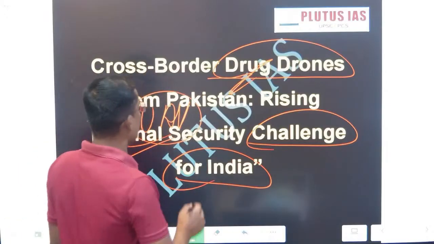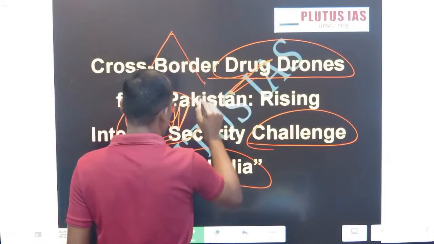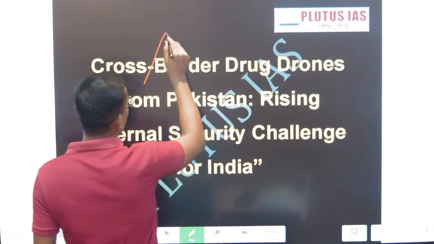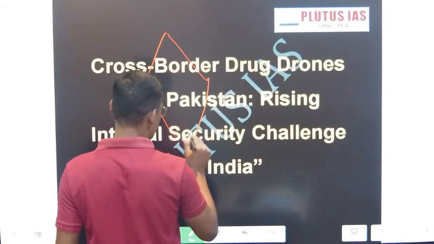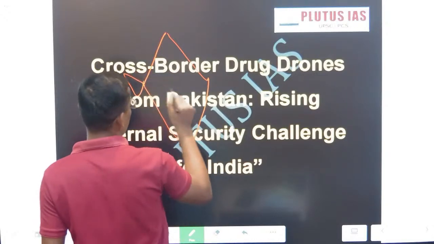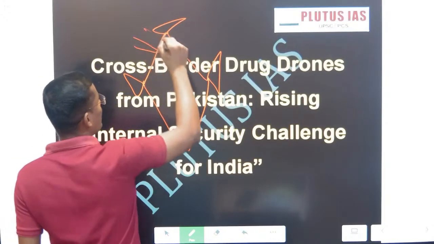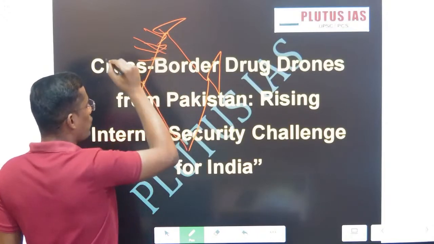And generally, if you see India's border, then you will get to know that this is my simple method to draw the map. In this area, it's a very porous border. Border nature is very porous.